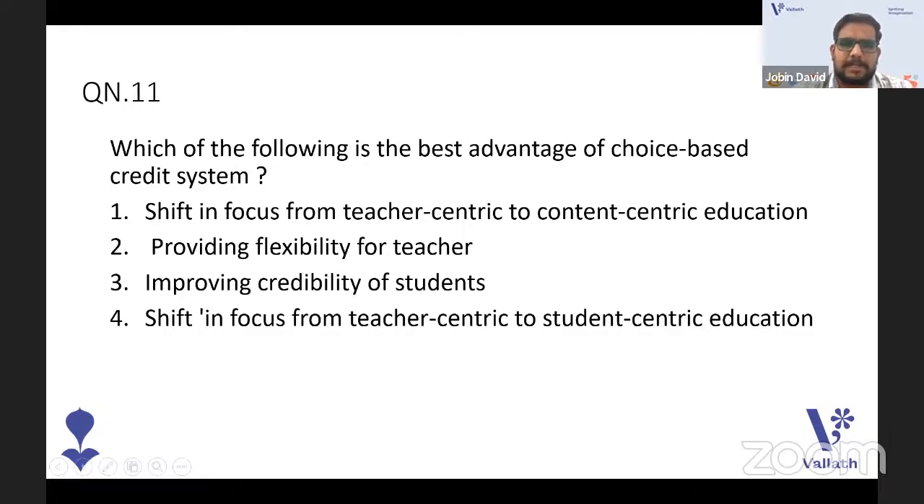Next one. Which of the following is the best advantage of a choice-based credit system? Okay, which one is the best advantage? Shift in focus from teacher-centric to content-centric education, providing flexibility for teacher, improving credibility of students, shift in focus from teacher-centric to student-centric education. This is a teaching aptitude question. By reading itself, you can get the answer very easily.